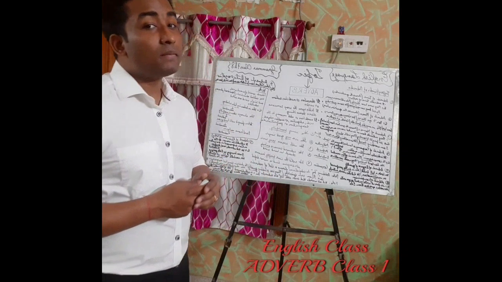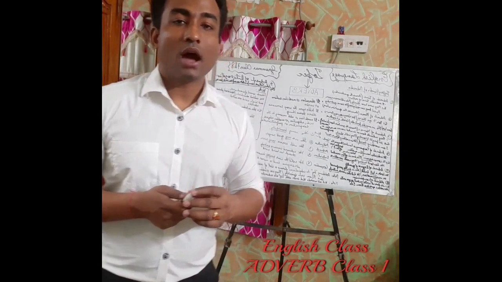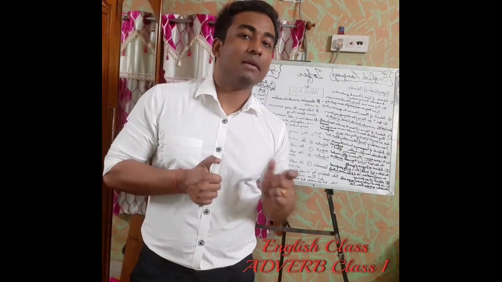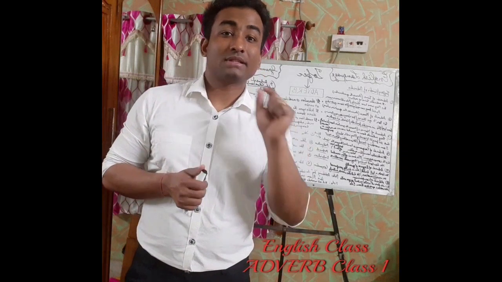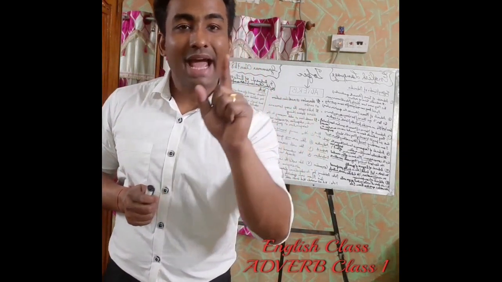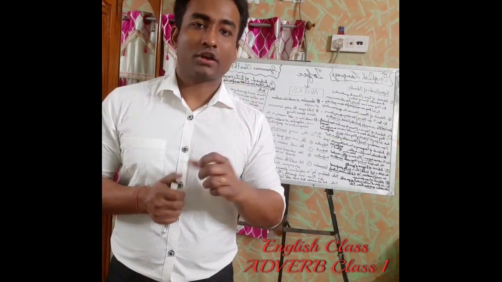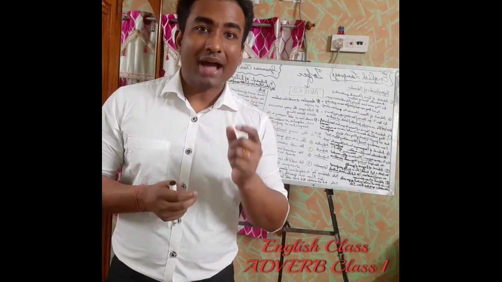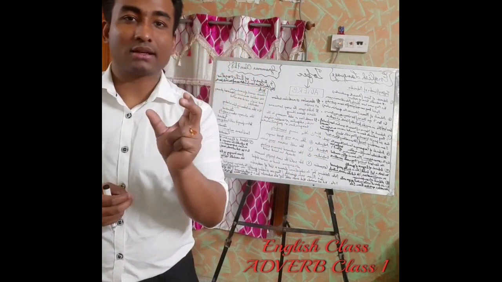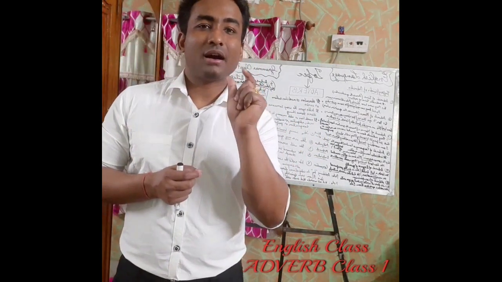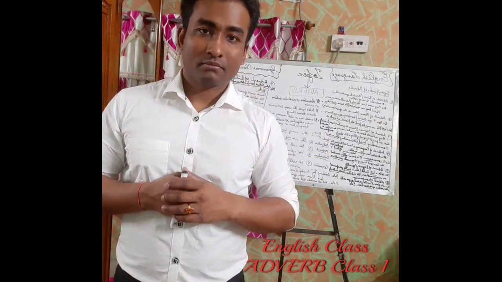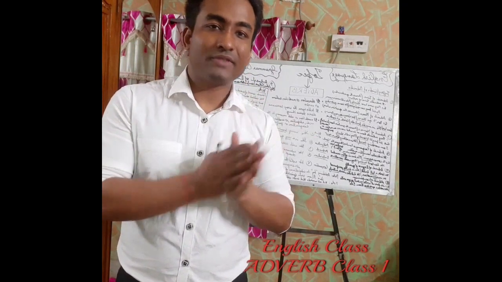She is behaving like a baby. Now here, she is behaving like a baby. This "like a baby" is an adverbial phrase, or adverbial. Why? Because three words together are becoming an adverb. That is an adverbial phrase.